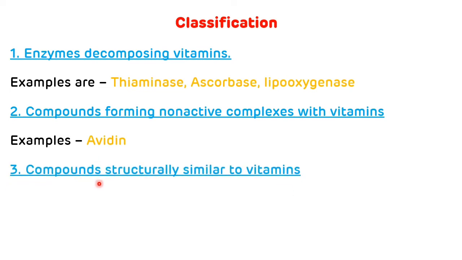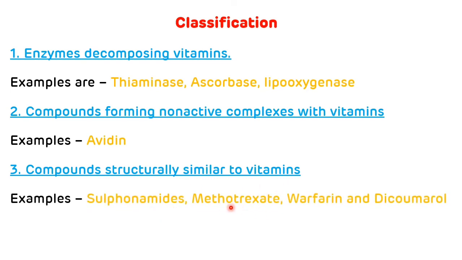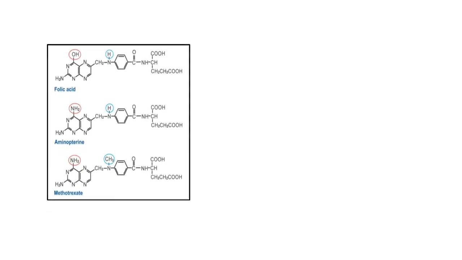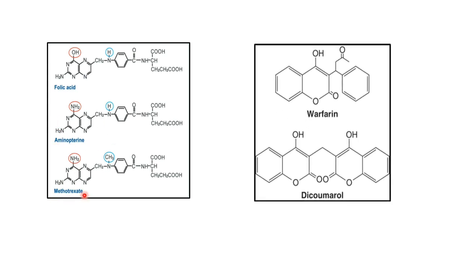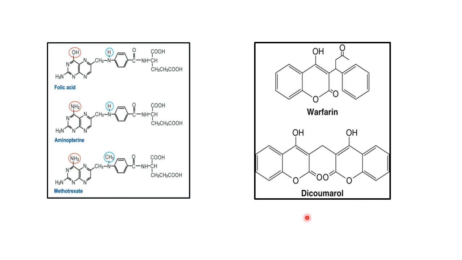The third category is compounds structurally similar to vitamins, and the examples are sulfonamides and methotrexate, which are folate antagonists. Sulfonamide is an antibacterial agent and methotrexate is an anti-cancer agent. And another example is warfarin and dicumarol, which are vitamin K antagonists, and they are used as anticoagulants. This is the picture showing the structural similarity between folic acid, aminopterin, and methotrexate. And this is the picture showing the structure of warfarin and dicumarol, which are vitamin K antagonists, and they are used as anticoagulant agents.